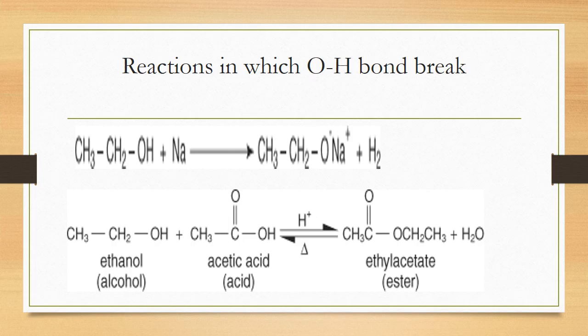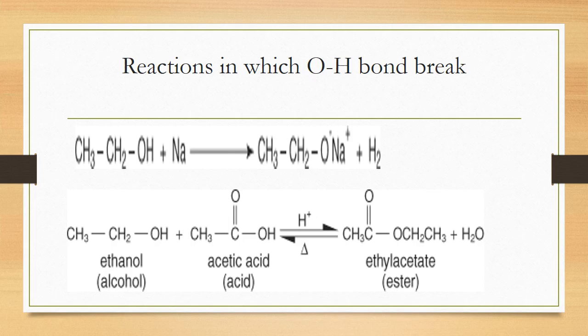Because oxygen is more electronegative, it withdraws the electrons towards itself, and this bond becomes weak and breaks. So alcohol shows a little bit of acidic behavior by developing polarity and giving its proton.